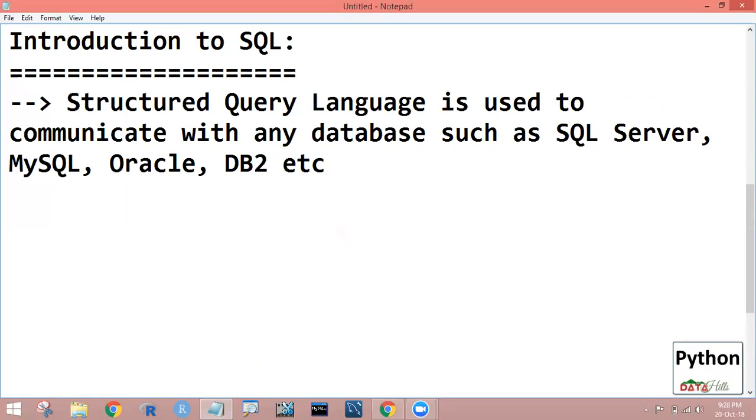Like that, we can communicate with any other database by using one language. That language is called Structured Query Language.